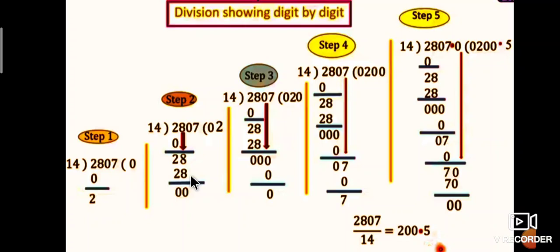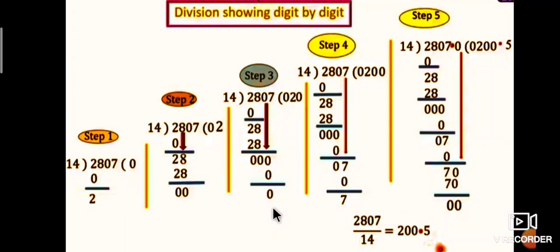Next, bring down the next digit. In the third step, the next digit is 0. 0 is not divisible by 14. Therefore 14 into 0 is equal to 0. 0 minus 0 is equal to 0. Again it becomes divisible.